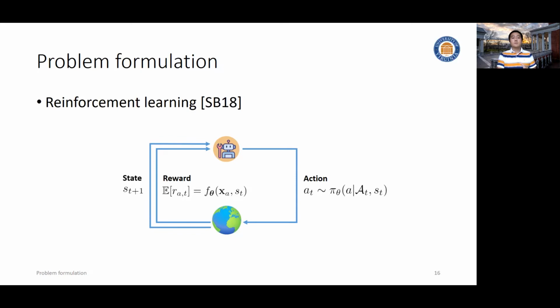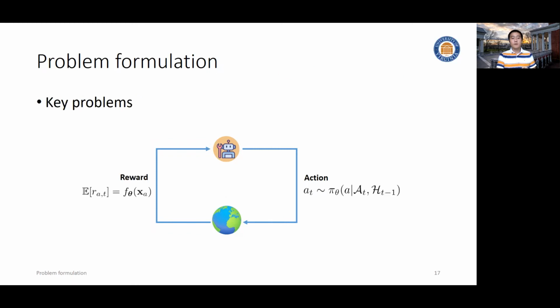But clearly, this problem setup is broad, much broader than the bandit setup. So it's out of the scope of this tutorial. For interested audience, there are tons of tutorials about this general problem setup, and we recommend you refer to them for more information. In this tutorial, we will constrain ourselves to this bandit setting. That is, the agent takes actions with respect to the entire history, and the reward is provided by the given action. So we can consider this as reinforcement learning without state, or reinforcement learning with a fixed state.